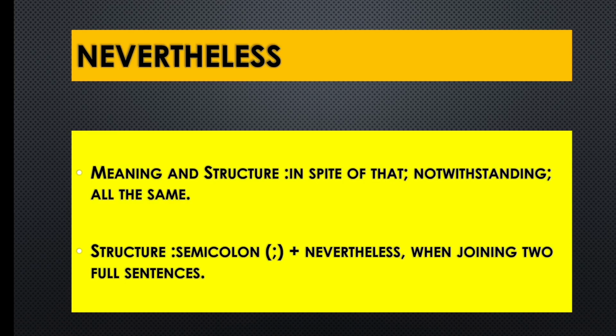So what is the structure of this one when it comes in a sentence? You see, first there is a sentence, after that there is a semicolon, and after the semicolon nevertheless comes, and after nevertheless a comma comes, and after that the remaining part of the sentence. So I repeat once again, the structure is the first sentence, then a semicolon, then nevertheless, then a comma, and the remaining part of the sentence, because a conjunction combines two parts of a sentence. So this is the structure.